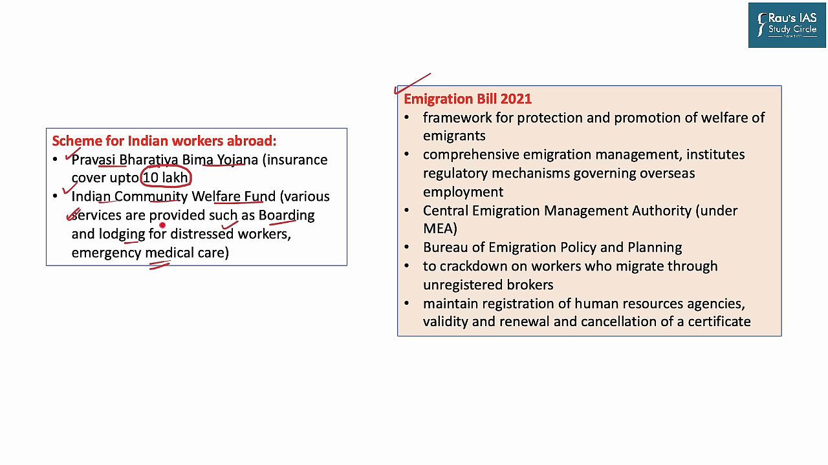But all of these seem to be social services that the government is providing. What about the exploitation of these laborers? What about those middlemen that are luring these laborers for hefty amounts and cheating them? What about the laws in these countries which are exploitative in nature? What has the government done in that regard? And what about a single point of authority that can look into the welfare of these people? To answer all these questions, the government brought the Emigration Bill 2021,